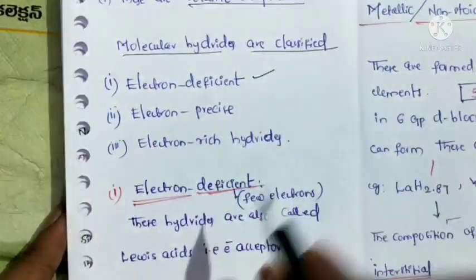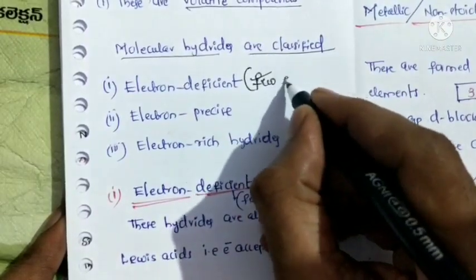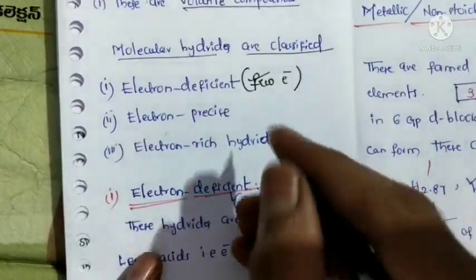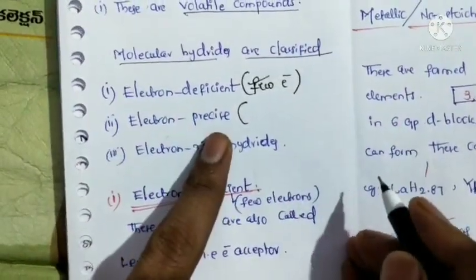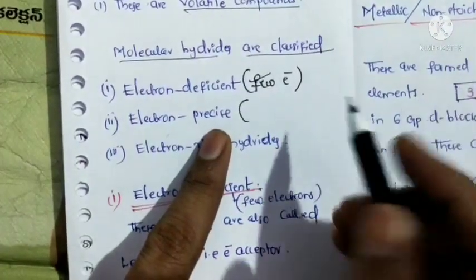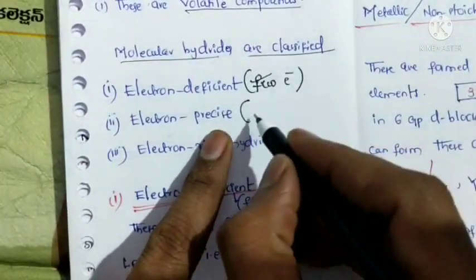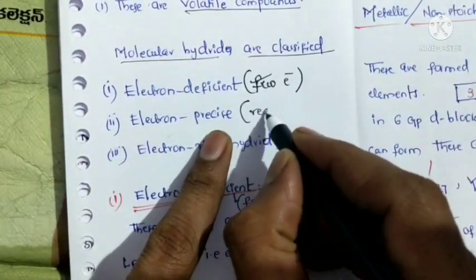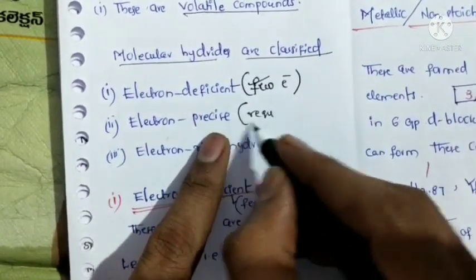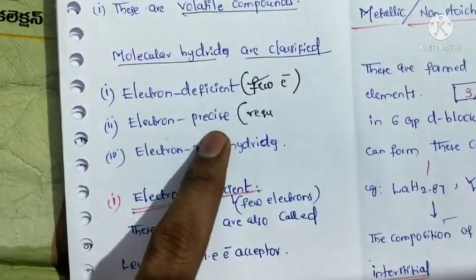First is electron deficient, meaning fewer electrons, where the central atom contains few electrons. Next, electron precise. Electron precise means the required number of electrons, neither less nor more. For example, if the central atom contains 8 electrons, which is what is required, that is electron precise.